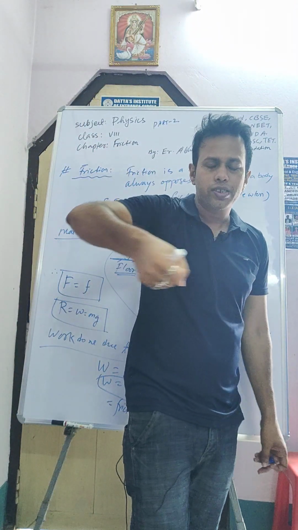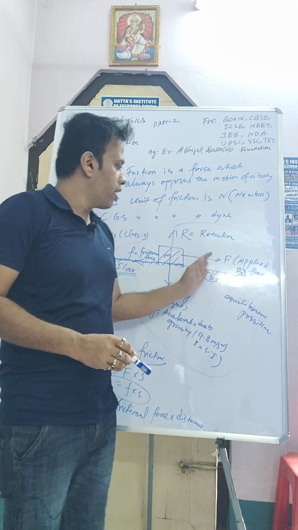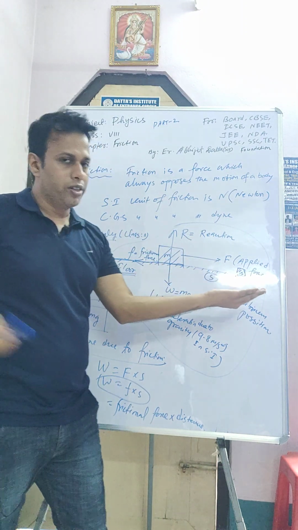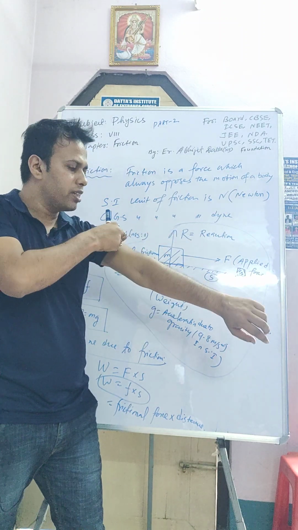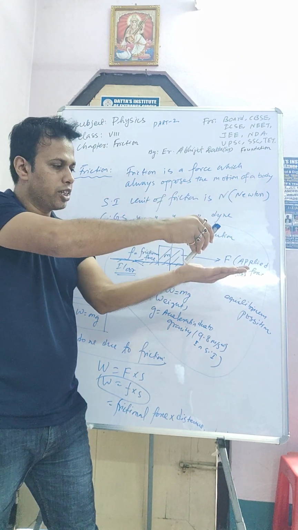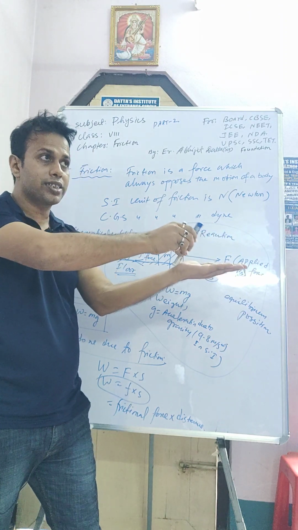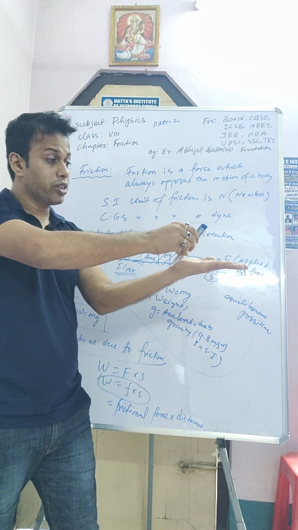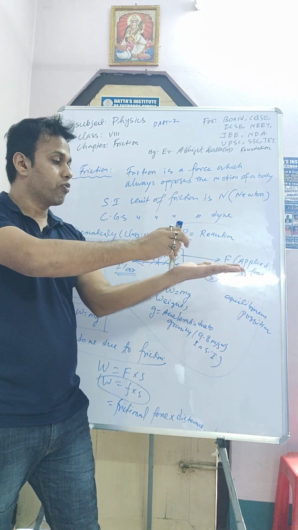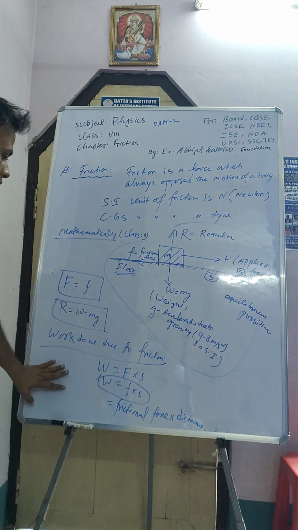Now if you pull a trolley bag, the direction of the force will be inclined, is it not? Here I am applying the force in the horizontal direction. But if you pull a trolley bag for travel in Delhi or wherever, the handle will be in that way, is it not? So in that case, the applied force will make some angle with the horizontal, and then the formula for frictional force will be changed. Okay, so this much is clear.